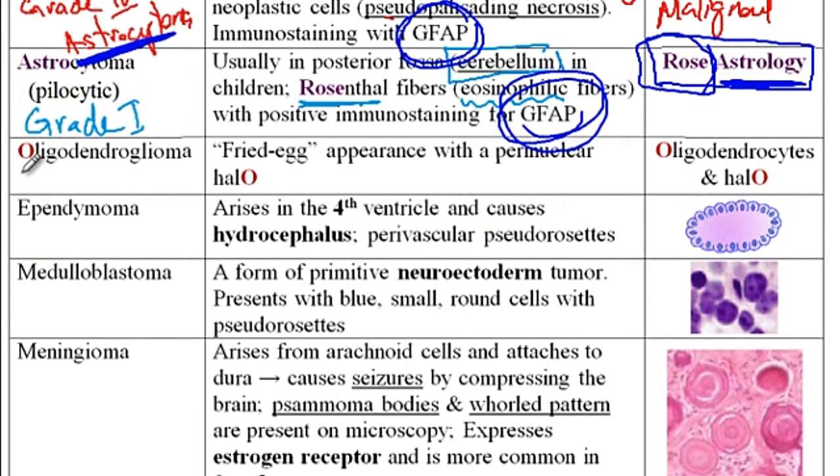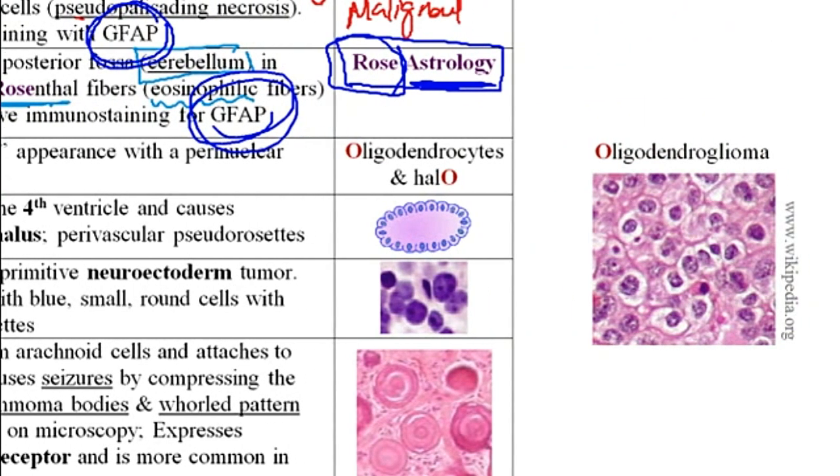The next type of tumor that we have is oligodendroglioma, which has a fried egg appearance with a perinuclear halo. So the memory aid that I have for you is that oligodendroglioma presents with a perinuclear halo. Here is an example of oligodendroglioma where you would see the nucleus with a perinuclear halo. And once you look from the top, you would see the egg yolk here at the center and then the egg white all around it. Therefore it has a fried egg appearance.